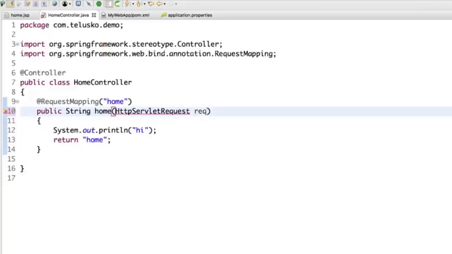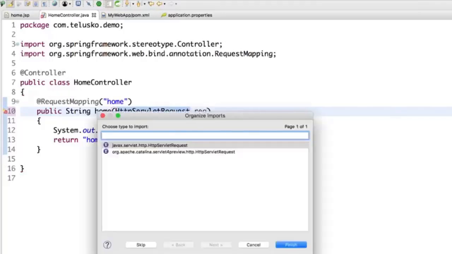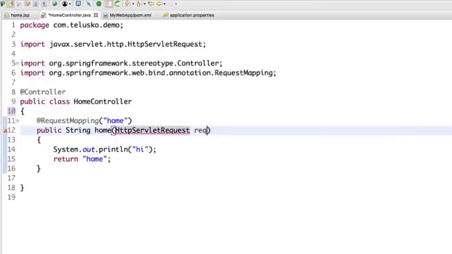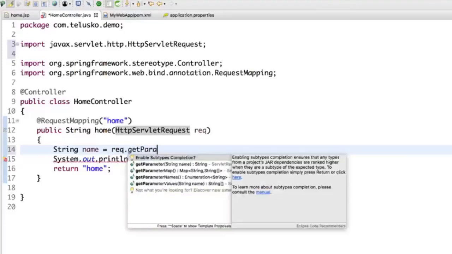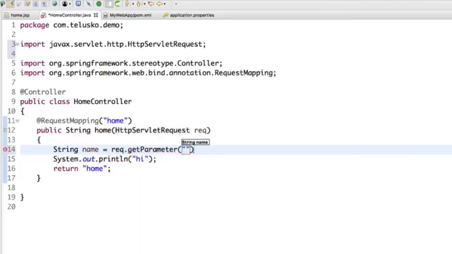So we have access to that request object now. You don't have to do anything extra, just refer to it and automatically Spring will connect it with the available request object. And once you have that request object, you can simply fetch the value, right? So you can go back here and say, I want to fetch a String, which is name in this case, and it will be request.getParameter. And in this, you will specify the key, right? The key's name.